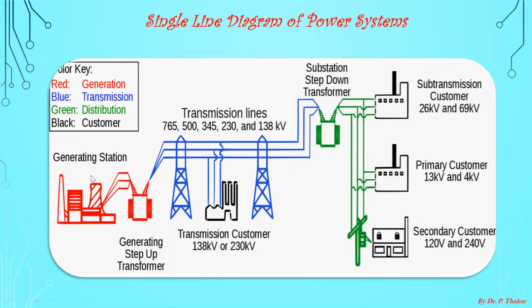Usually, power is generated at low voltage level. In India, this voltage level is 11 kV at most of the places. It may be 33 kV, but not beyond this, because generation of power at high voltage is a very difficult task. And there are some technical issues also, some limitations also.